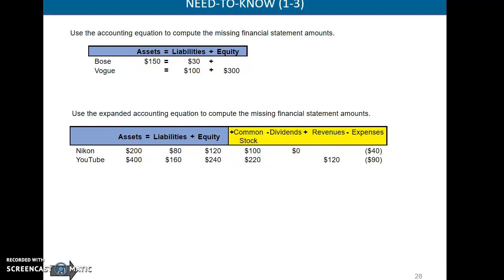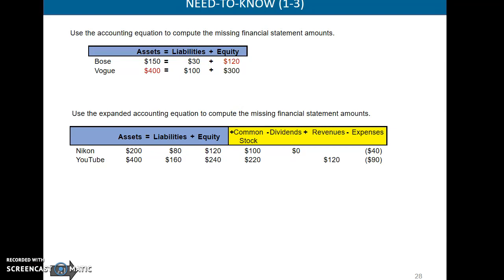And for Vogue, we know that our liabilities are $100, our equity is 300. So obviously, we're looking for a number that's going to add up to those two numbers, which would total and equal our assets. When we take a look here, $120 is the obvious answer. $120 plus $30 equals 150. And for Vogue, the $100 plus $300 in equity equals $400. So our assets must be $400.